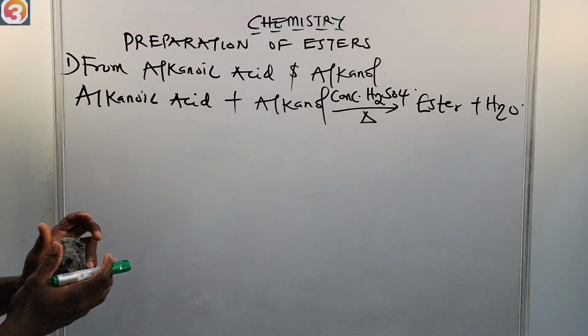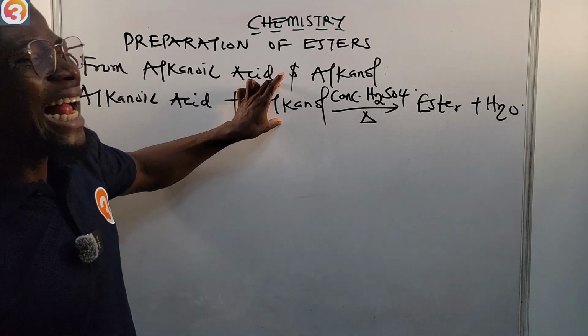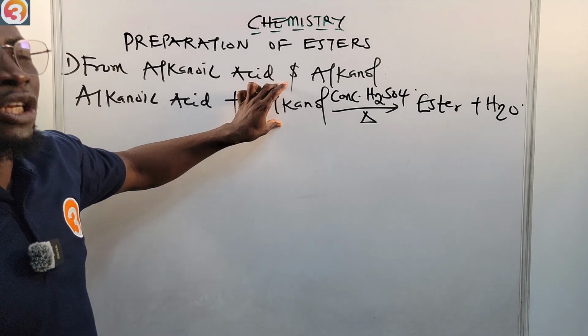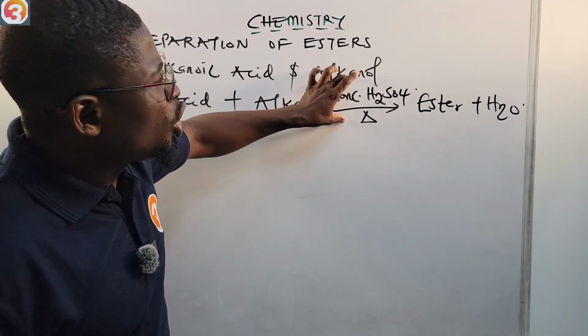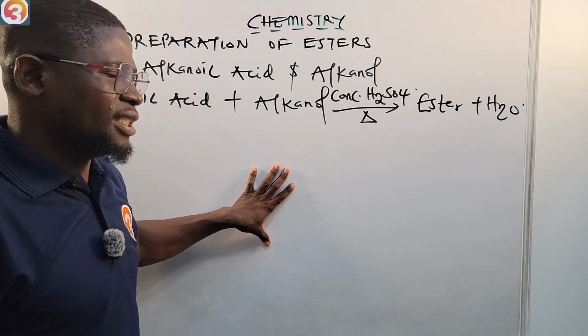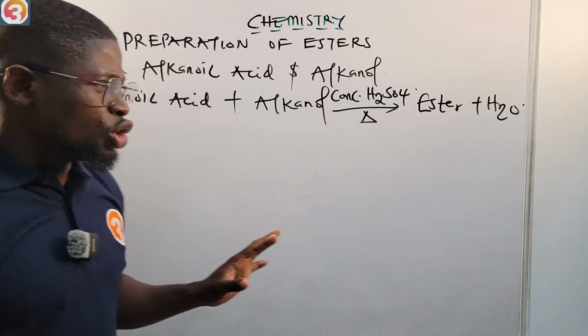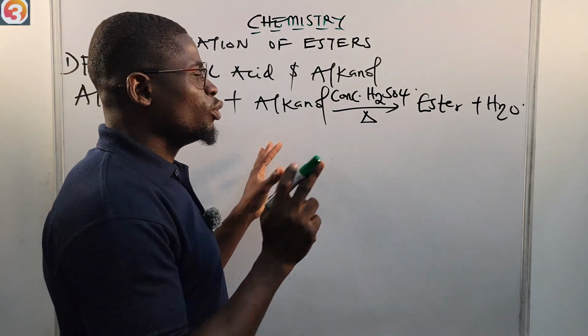So when an alkanoic acid or a carboxylic acid reacts with an alkanol, or alcohols, in the presence of concentrated H2SO4, tetraoxosulfuric acid, what we have is an ester plus water as product. So we are able to prepare an ester using this method.